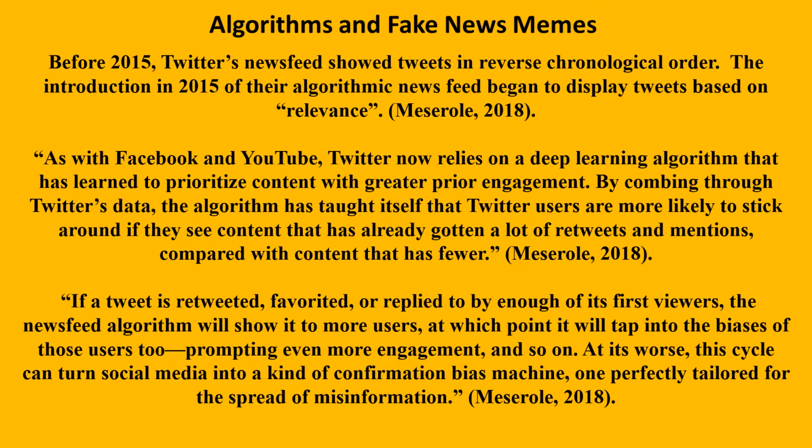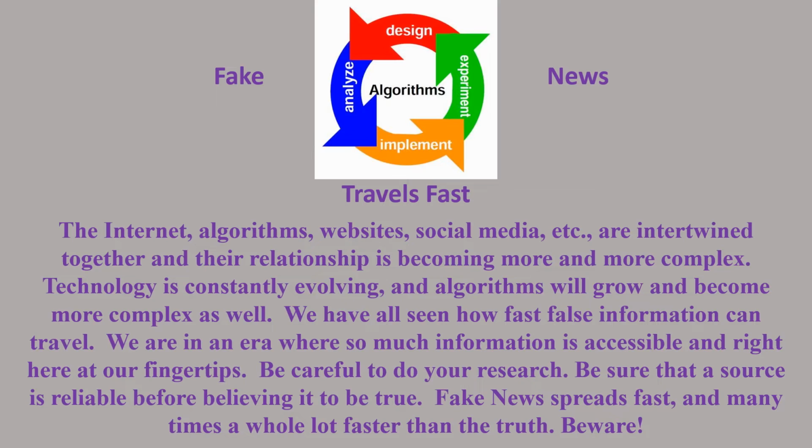At its worst, this cycle can turn social media into a kind of confirmation bias machine, one perfectly tailored for the spread of misinformation. Fake news travels fast. The internet, algorithms, websites, social media, and so on are intertwined together, and their relationship is becoming more and more complex. Technology is constantly evolving, and algorithms will grow and become more complex as well.